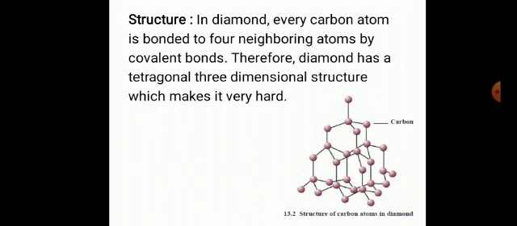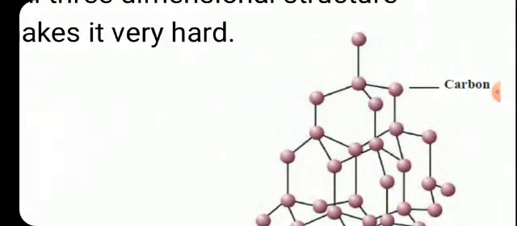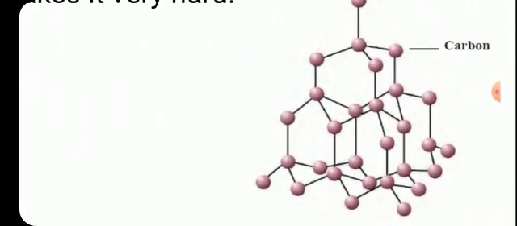Children, as you all know that carbon always shares its electrons with other elements, and the bond which is formed by sharing of electrons is called as covalent bond. So carbon has a tendency to form covalent bonds. Every carbon atom is bonded to four neighboring atoms by covalent bonds, and therefore diamond shows tetragonal three-dimensional structure which makes it very hard. Such type of pattern is repeated in entire crystal structure, resulting in a giant molecule.